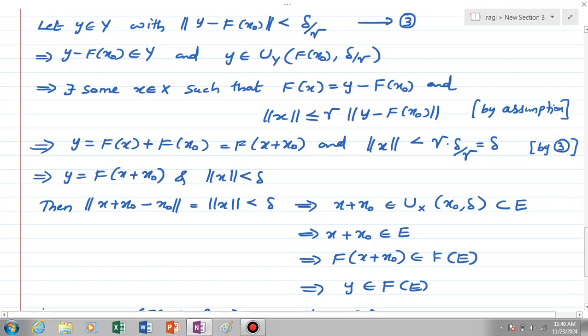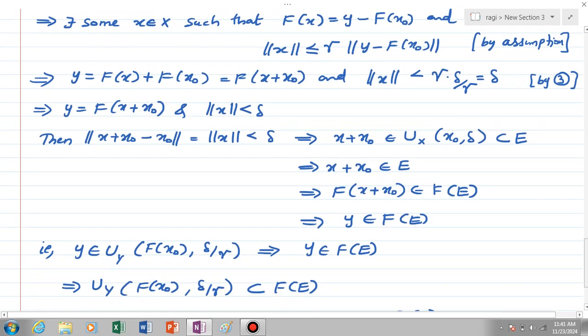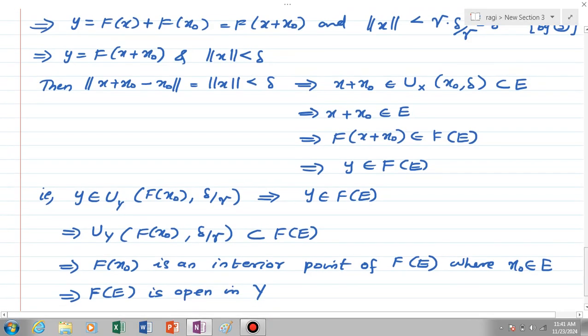So we have chosen y from the ball Uy of f of x0, delta by gamma, and we found that this y is an element of f of E, which means this ball is a subset of f of E. That is, Uy of f of x0, delta by gamma is a subset of f of E. This means that the ball with center f of x0 and radius delta by gamma is fully contained in f of E, which means that f of x0 is an interior point of f of E, where x0 is an element of E. So if x0 is an interior point of E, then f of x0 is an interior point of f of E.